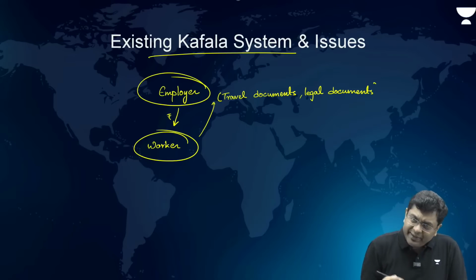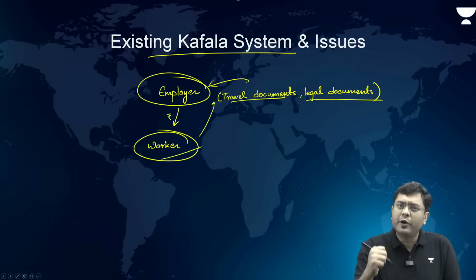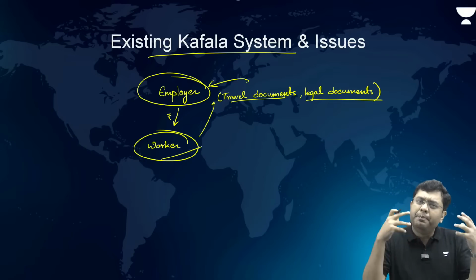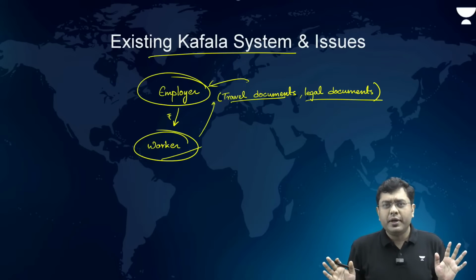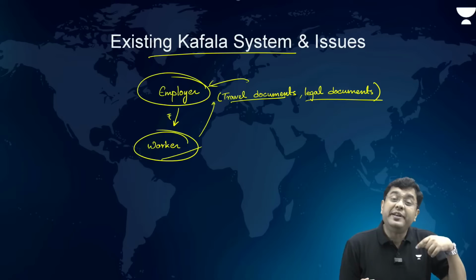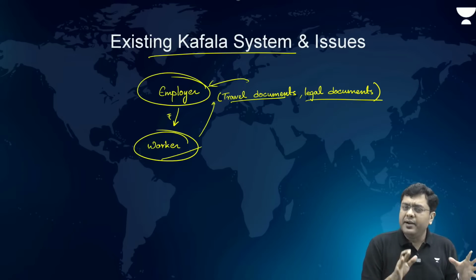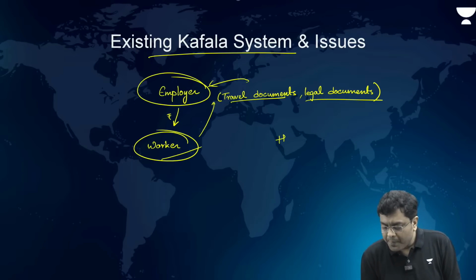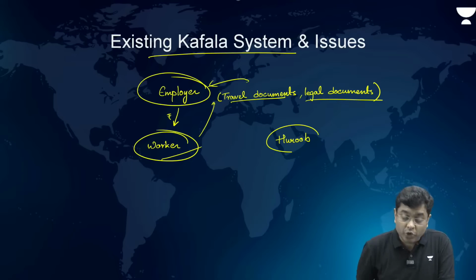Right. So as a consequence, when the workers' travel documents and legal documents are seized by the employer, the worker cannot move out of the country. So that is when the employer unleashes the hell of various different types of exploitation, and the worker has to face it. If the worker tries to raise an alarm, oftentimes the exploitation increases. Sometimes when the worker tries to escape, that is when the absconding cases are filed, and under the system of hurub, you have very strict action taken by the authorities on whom?